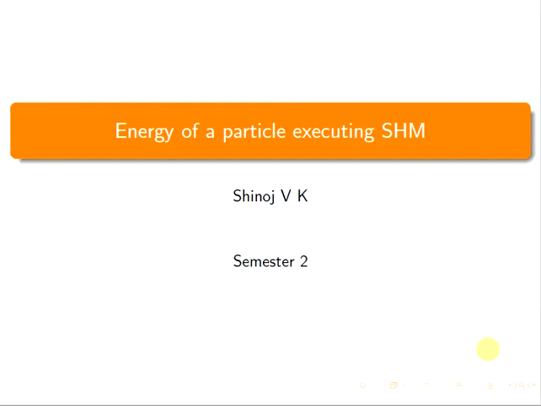Hello everyone. In the last few classes, we discussed simple harmonic motion, the particle executing simple harmonic motion, and we defined the displacement, velocity, and acceleration of a particle executing simple harmonic motion. Then we defined the period and the frequency of oscillations in simple harmonic motion. Then we graphically represented the variation of displacement, velocity and acceleration with respect to time. So in today's class we will discuss the energy of a particle executing simple harmonic motion.